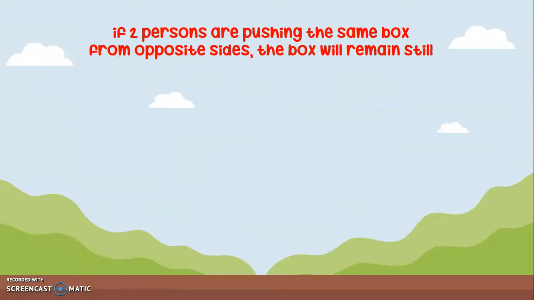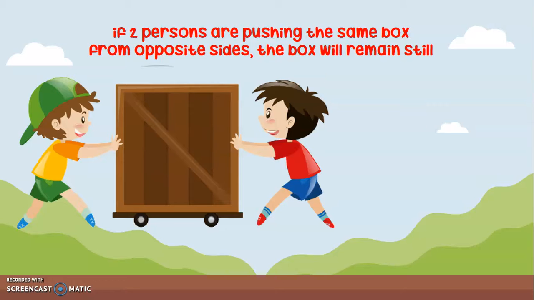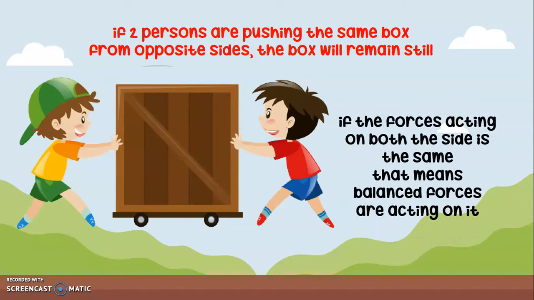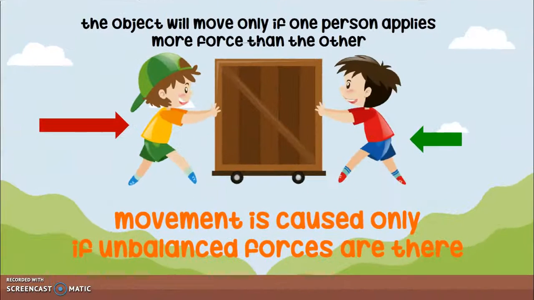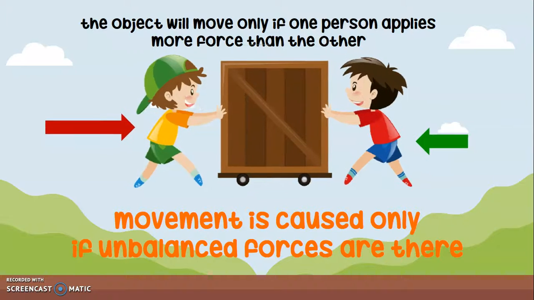And if two persons are pushing the same box from opposite sides, the box remains still. If the forces acting on both sides are the same, that means balanced forces are acting on it. The object will move only if one person applies more force than the other. And movement is caused only if unbalanced forces are there.